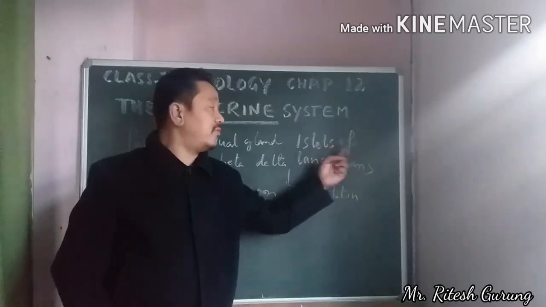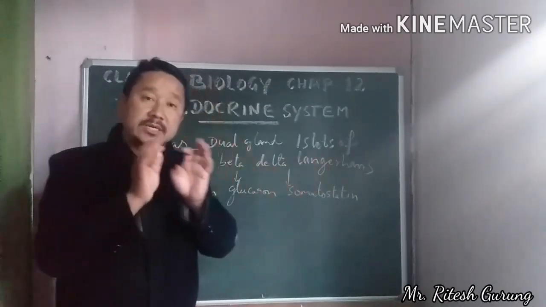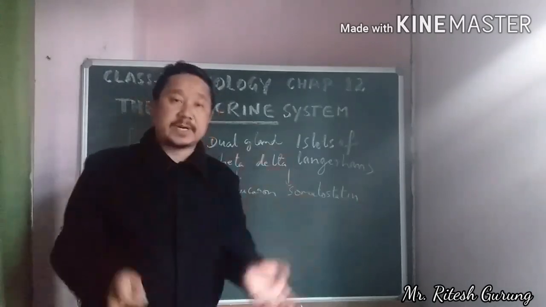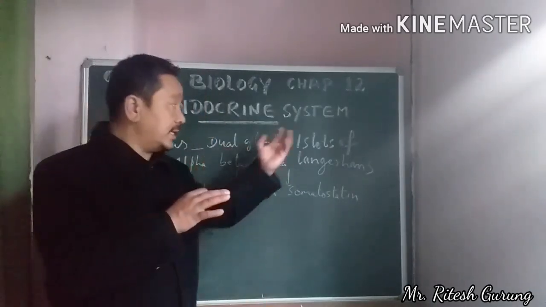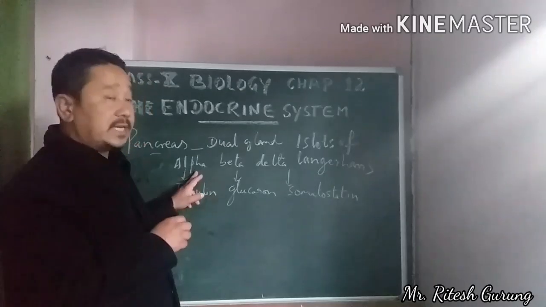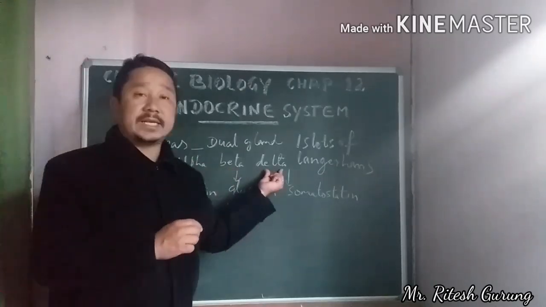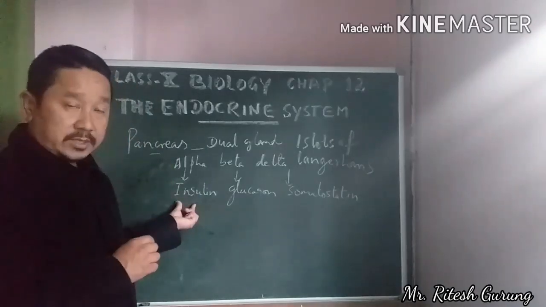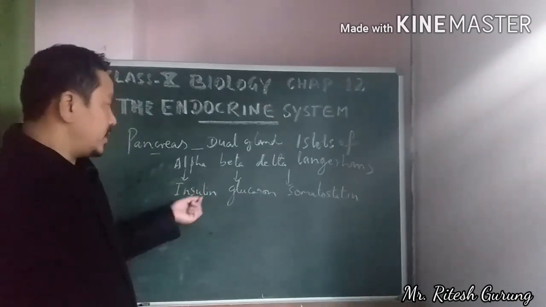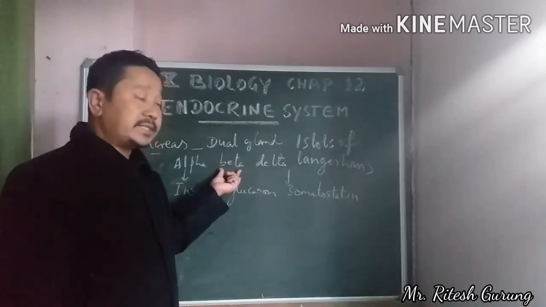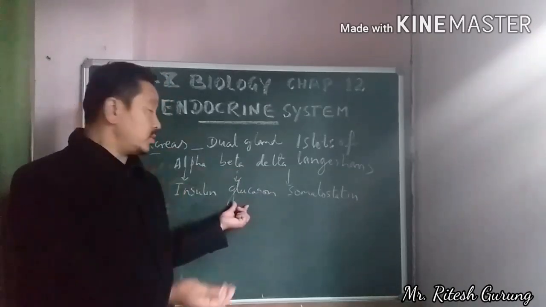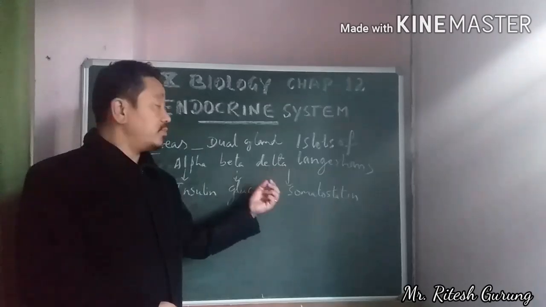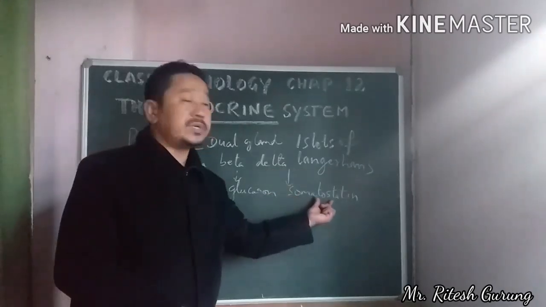That is a cluster of cells which contains three different kinds of cells called alpha cells, beta cells and delta cells. These alpha cells produce insulin, a kind of hormone. Beta cells secrete the other hormone called glucagon, and delta cells produce somatostatin.